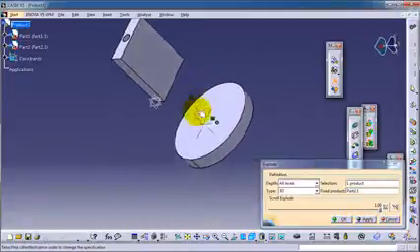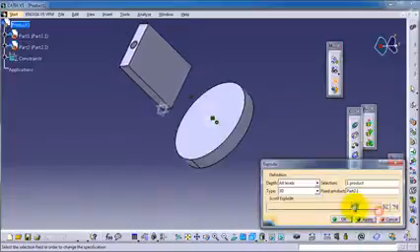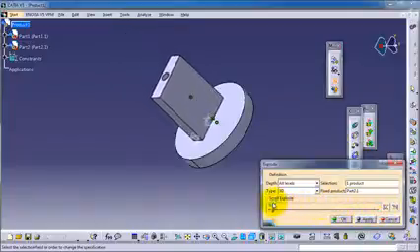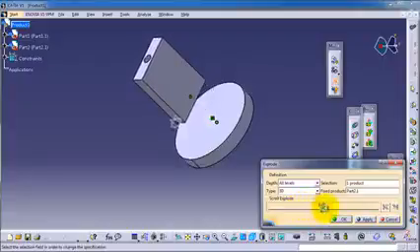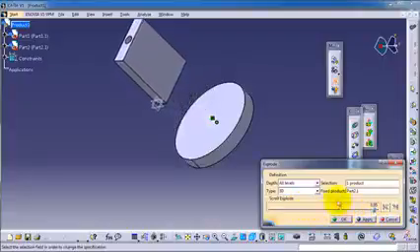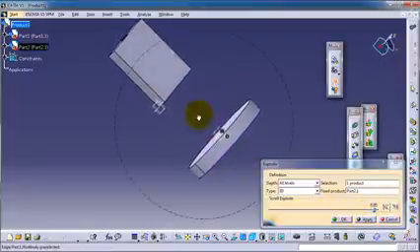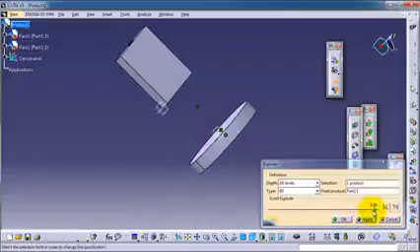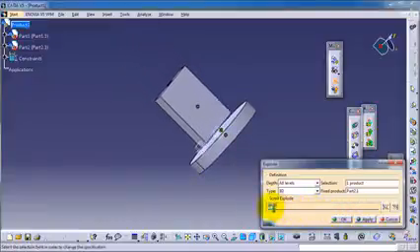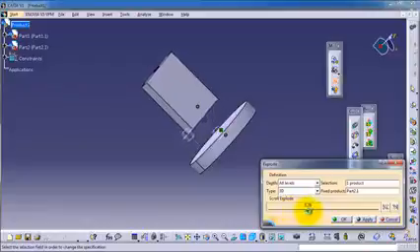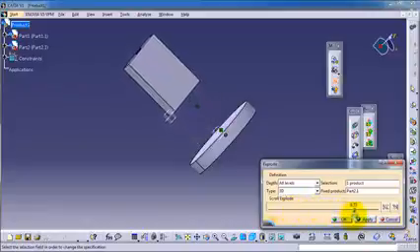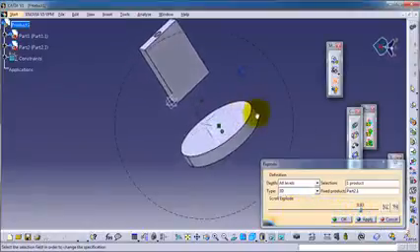And here, if you look, you have a slow motion option for the explode to happen to your part. So it is a nice tool to show more details about your product.